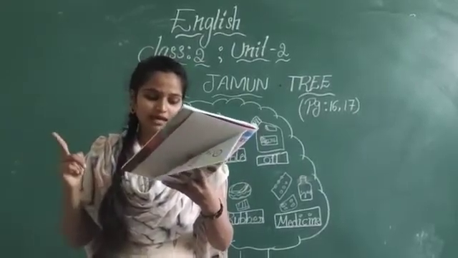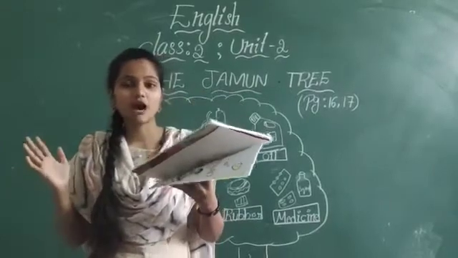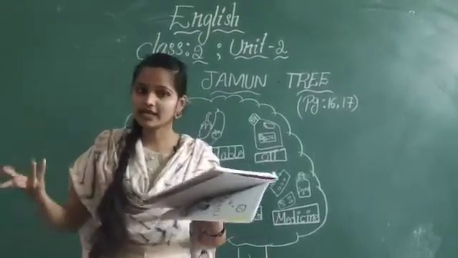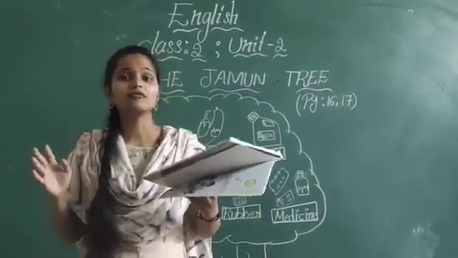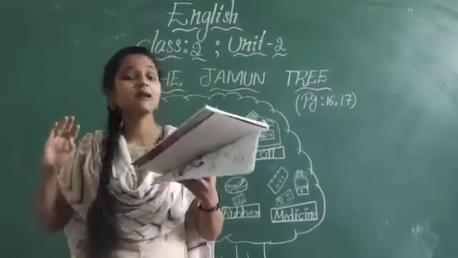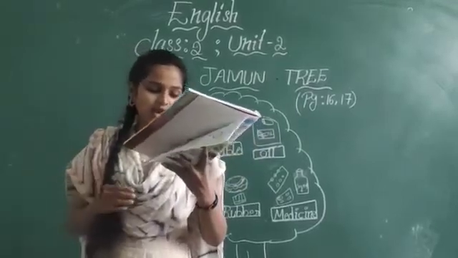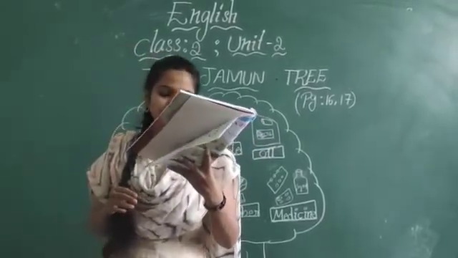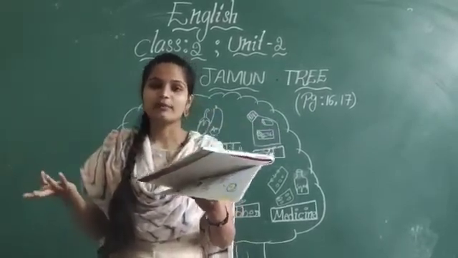Then once a year the tree would be full of purple jamun. So after a year, how was the tree looking? It is full of jamun which are purple in color. Then Rajat and Aruni would collect the jamuns for themselves and their families.